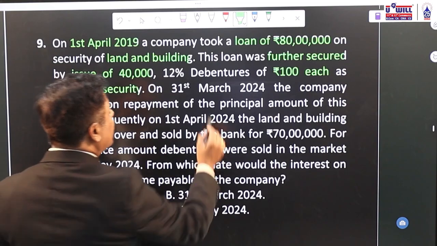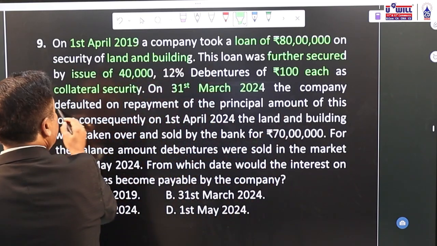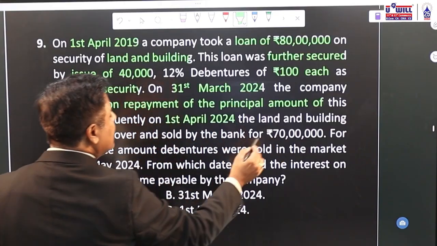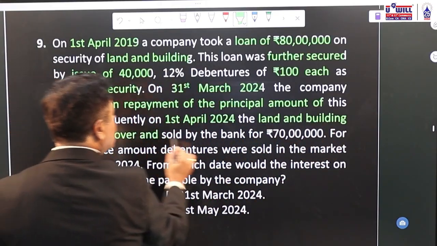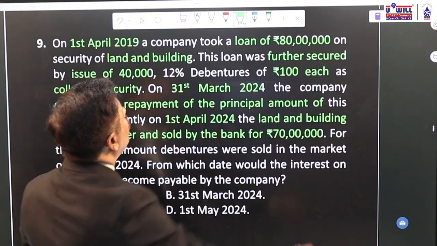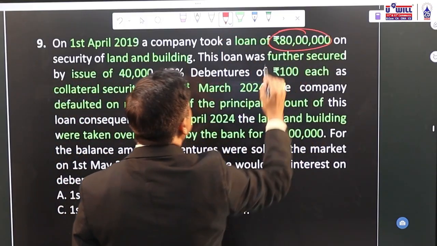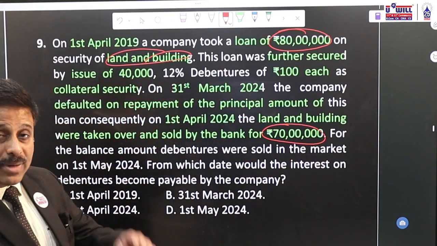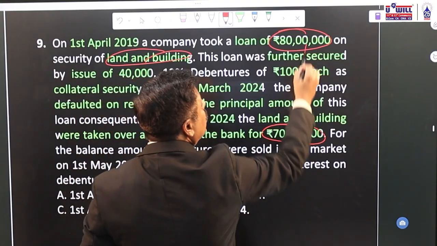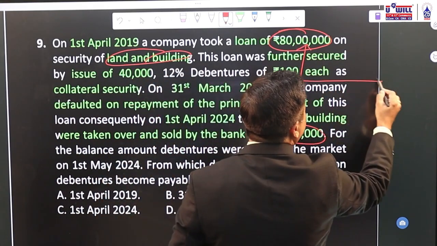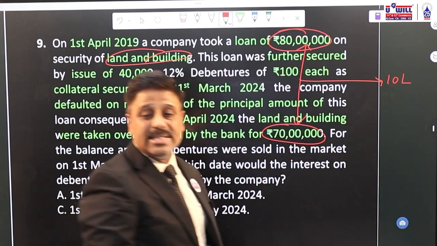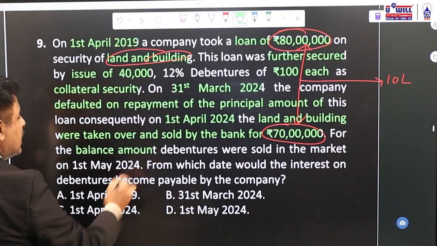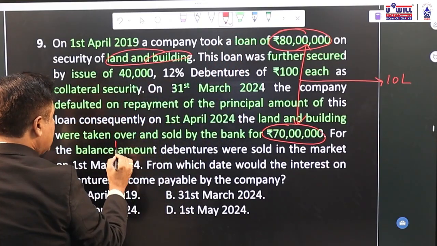Now, on 31st March 2024, the company defaulted on repayment of the principal amount of this loan. Consecutively on 1st April, the land and building were taken over and sold by the bank for 70 lakhs. Now, loan was of what amount? 80 lakhs against land and building, which could fetch only 70 lakhs to the bank. So, how much is still the difference amount which the company is supposed to pay to the bank? 10 lakhs. For the balance amount, that is 10 lakhs.